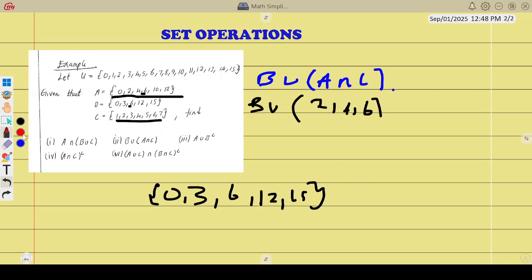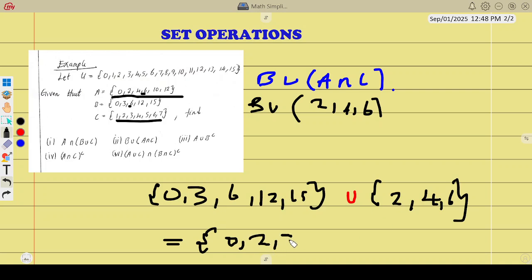Union, that is the symbol between them. Union 2, 4, 6. If this was intersection, we would just pick what's common, but since it's union, we marry them. Let's make them one. So the final answer will be, you sort them from smallest: 0, we shouldn't write 3, we have a 2. 0, 2, 3, do we have a 4? Yes. Do we have a 5? No.